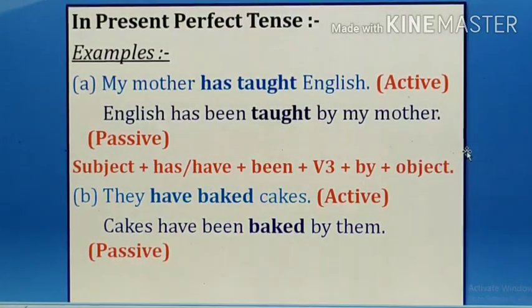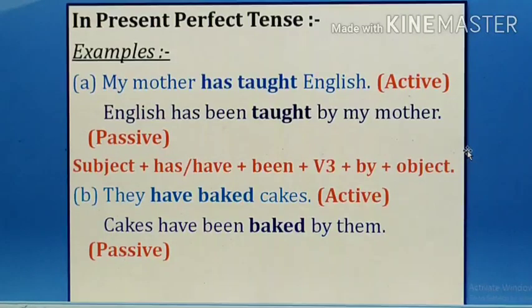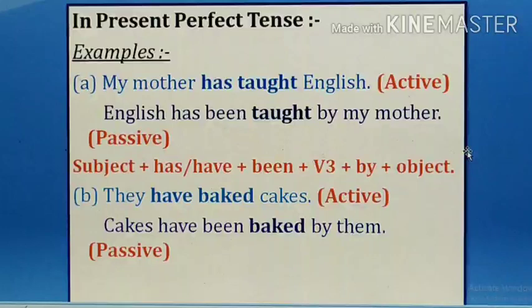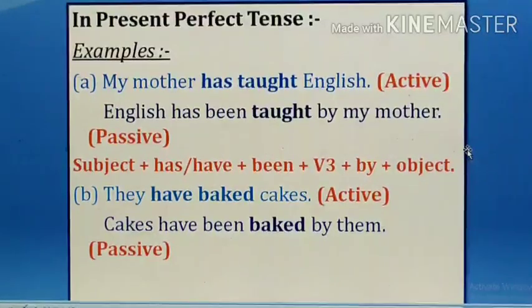Now the next is present perfect tense. In present perfect tense, remember, present perfect means when we are using has or have. So you see here, my mother has taught English. Passive is: English has been taught by my mother. See the formula: has or have, very compulsory, but been is added here. One extra been, B-E-E-N, plus V3, I told you, plus by is also compulsory, plus object.